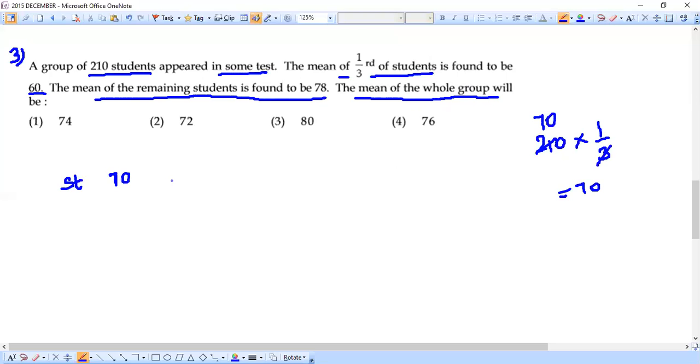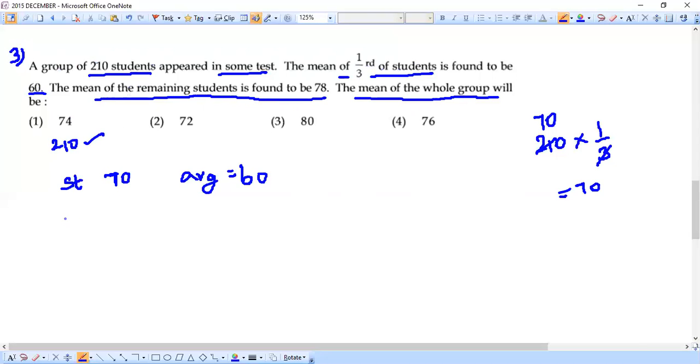For the first 70 students, the average is given to be 60. Mean of 1/3 of the students is found to be 60. The mean of the remaining students is found to be 78. Totally there are 210 students, out of which for 70 students the average is 60.